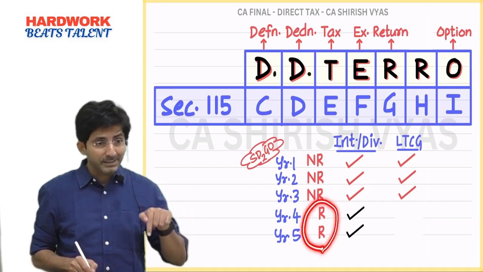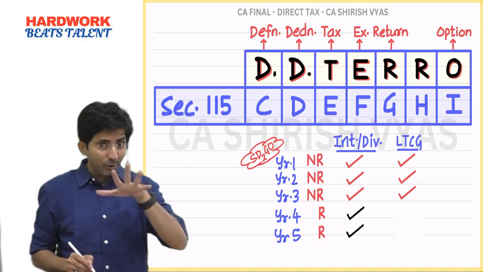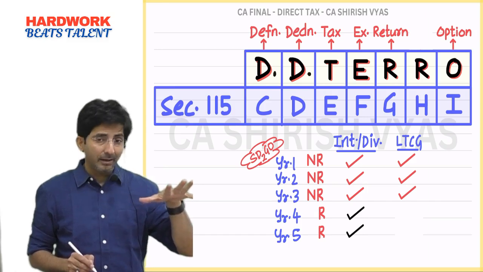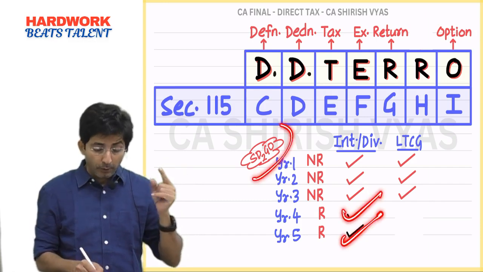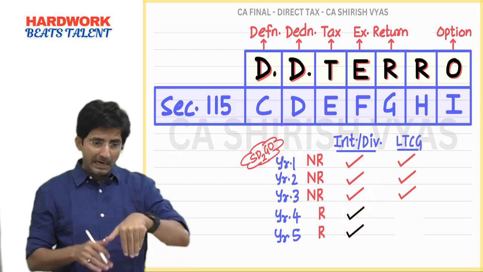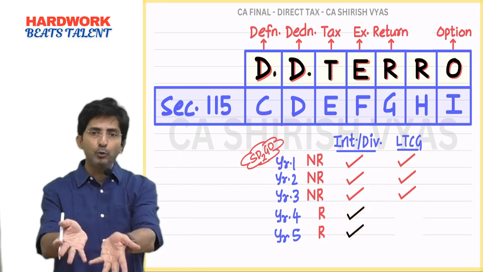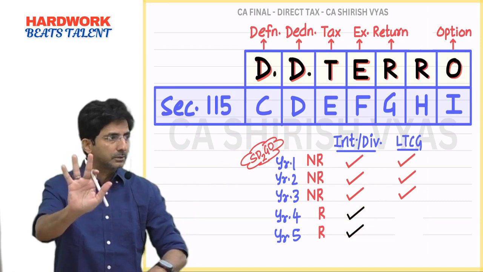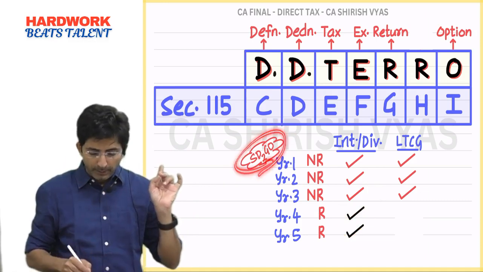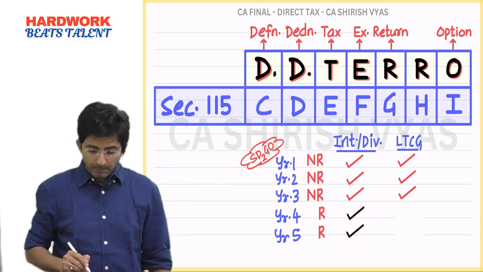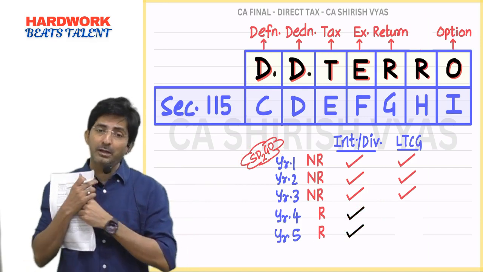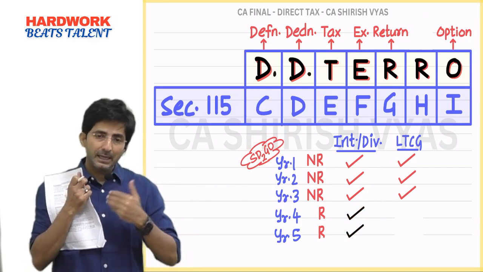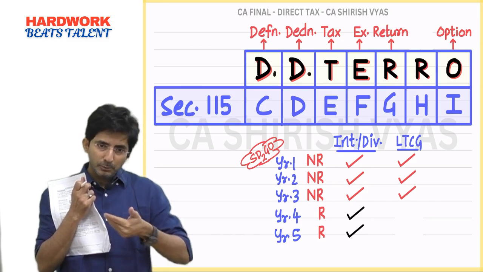Although you have become resident, you are technically not entitled. But still the government is allowing you to continue the special provision for your old Sargo. After coming to India, if you buy new Sargo, they will not get special provisions. But for your old Sargo, you can continue special provision. But that also, what did I say? That is as long as you hold the Sargo with you. Interest and dividend will be subject to special rate.